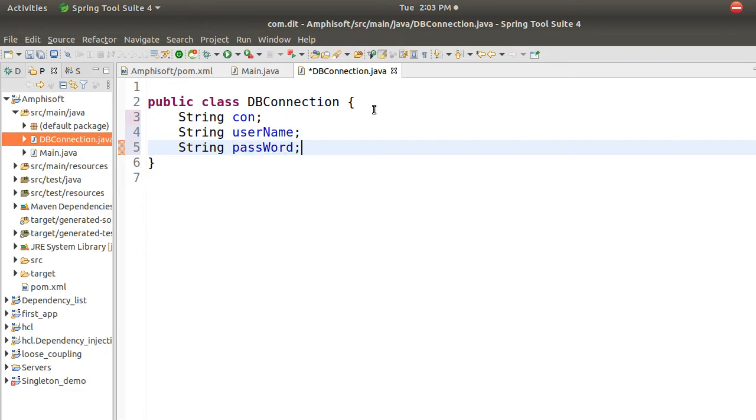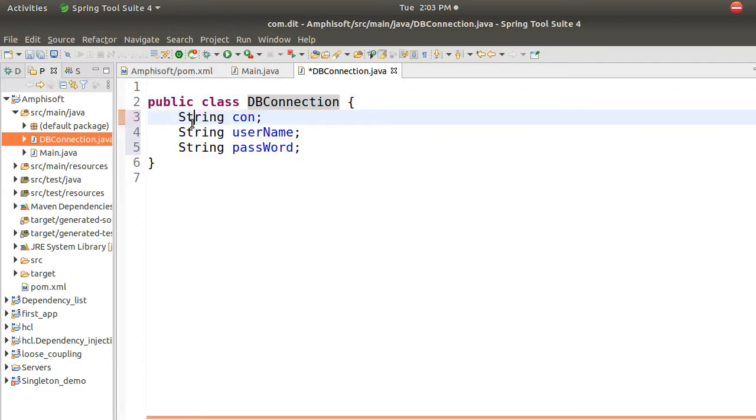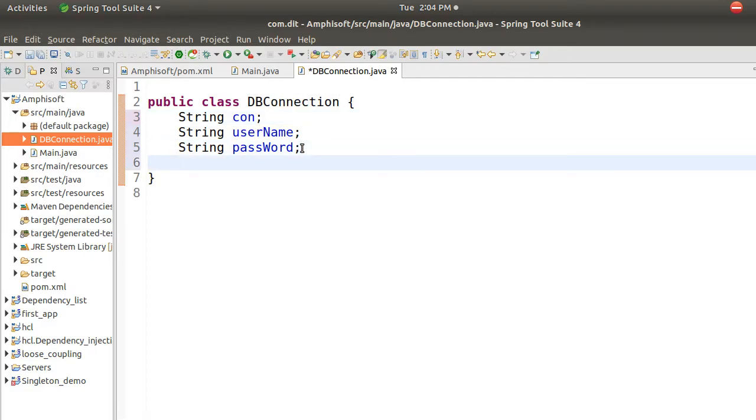Okay, username and password. So I have some connection string, I have username, and I have password, right? So this is my class DB connection. It is having these properties. That's okay, fine. Now there is one method also. After connection it should print something. Okay, it says success, connected successfully to this particular DB with some username and password. Or it should say welcome username. Okay, it should do that. So I'll just give display.